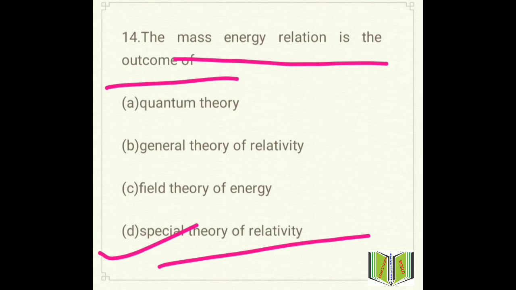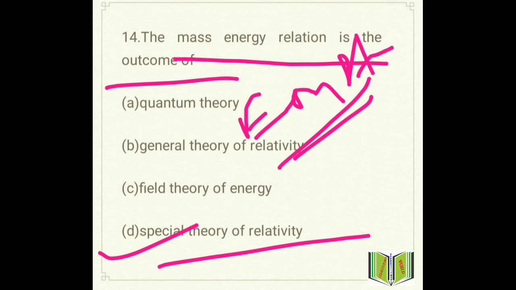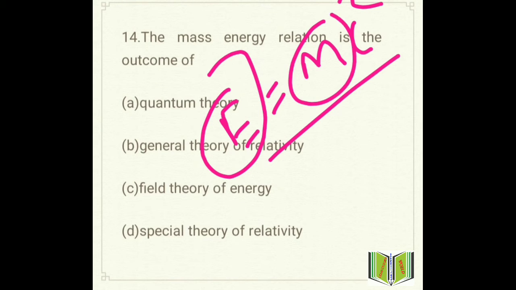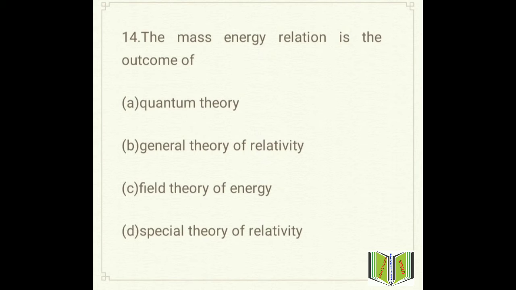The special theory of relativity was developed by Sir Einstein. In his special theory of relativity he mentioned the relation between mass and energy, that is E equals mc squared. E is energy, m is mass, and c is the velocity of light. All of you know the velocity of light is 3 into 10 to the power 8 meters per second. So energy is equal to mass into the speed of light squared.